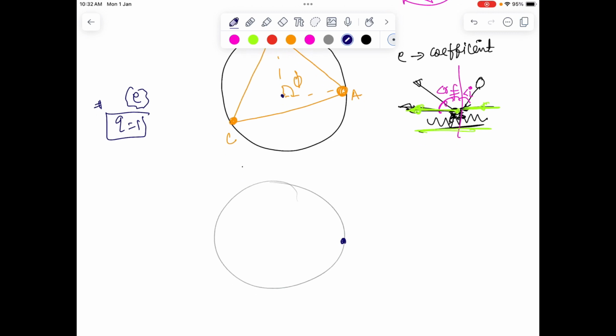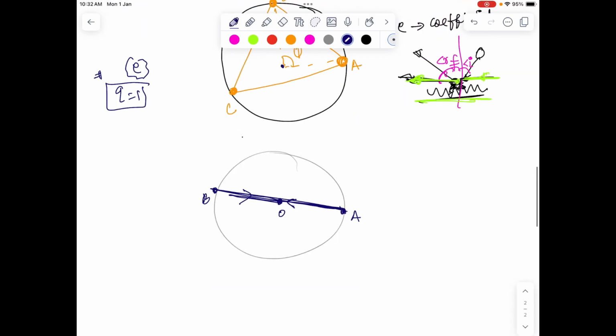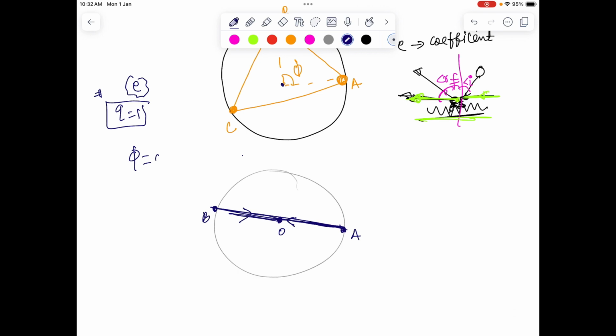So it's quite clear. For Q equals 1, if the number of collisions is 1, there is just one impact before the ball comes back to A. So in that case, the ball must be projected along the direction of the center, right? So if I project the ball from A passing through the center, after reflection it will come back to A and this will continue forever. So for Q equals 1, the value of phi is going to be 0.